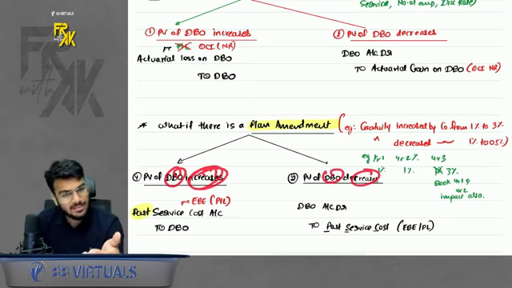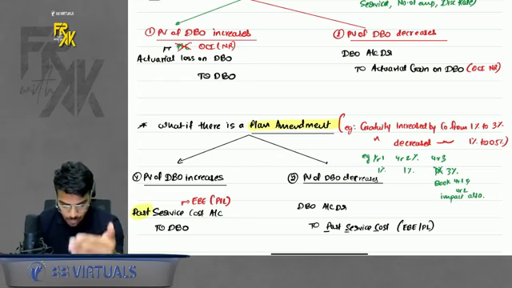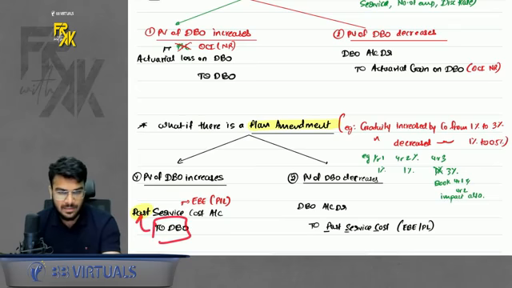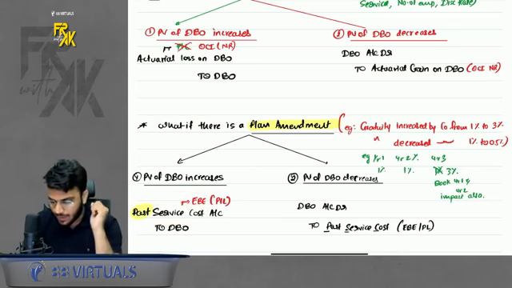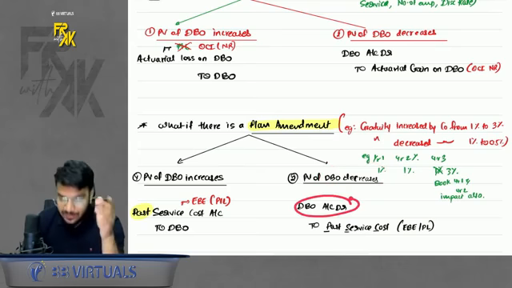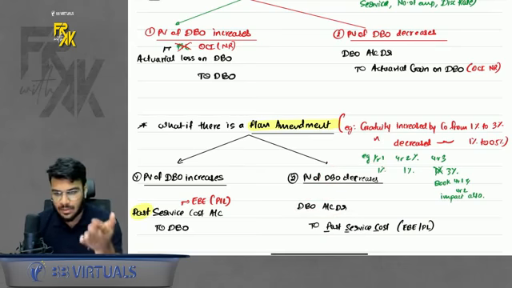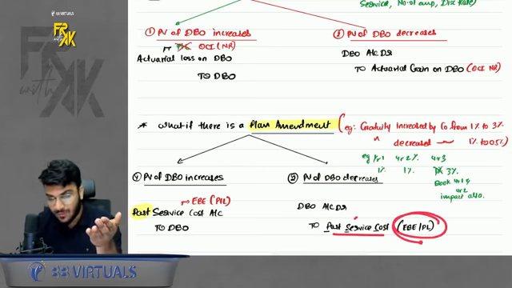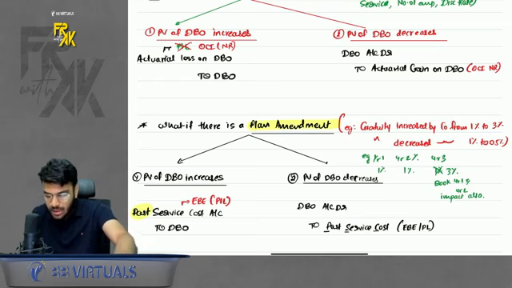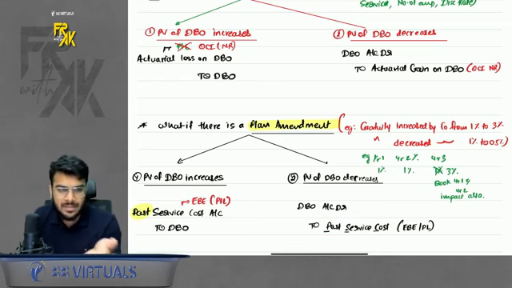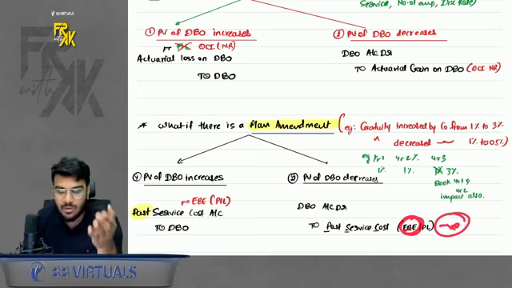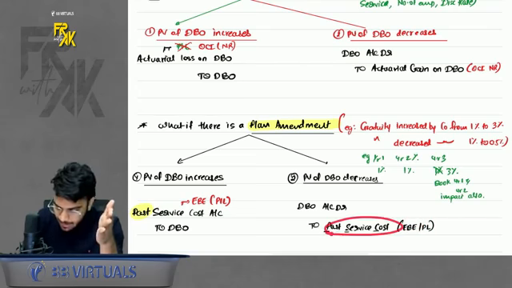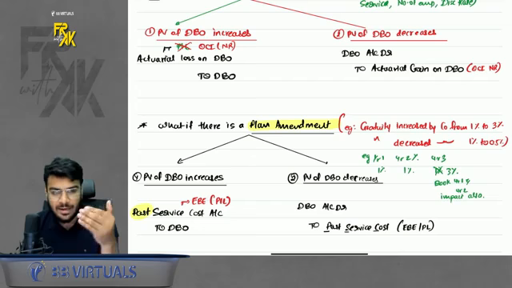If DBO increases, then now you will call it a past service cost. So DBO increases the liability, debit the past service cost. Past service cost will be transferred to employee benefit expense, profit and loss. If DBO decreases, debit the DBO, credit the past service cost. Again, past service cost will be transferred to employee benefit expense, profit and loss. But because you are crediting a past service cost in employee benefit expense, it will be shown as a negative. Why? Because you are showing an income on the expense side, so show it like a negative figure.